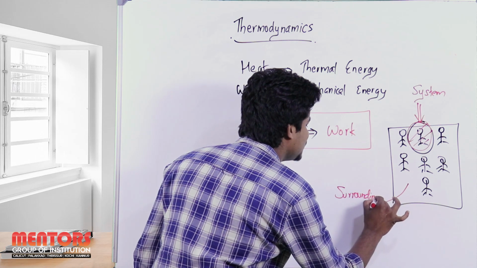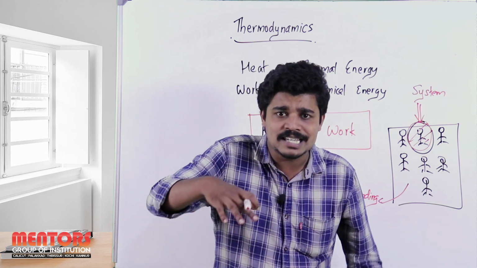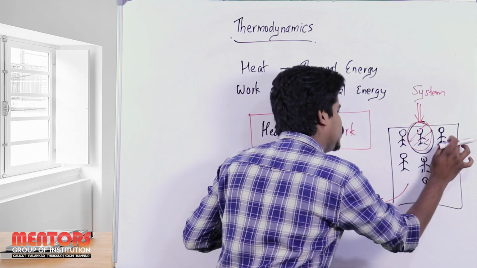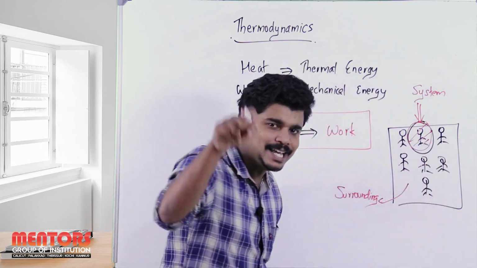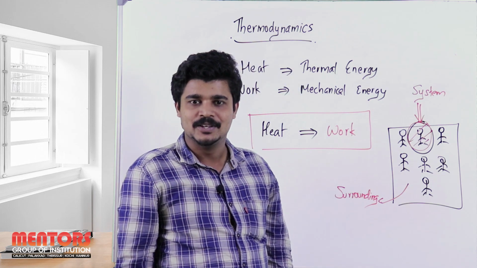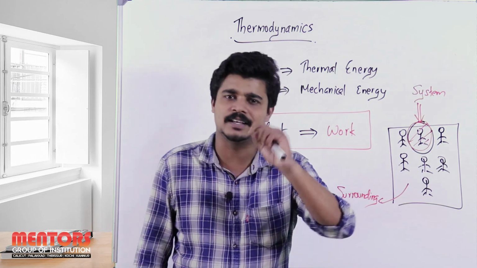The word itself says surrounding. What is meant by that? The area which is actually outside towards the system. You can say here, these 1, 2, 3, 4, 5, 6 students actually comprise the surroundings. So this is the basic concept of system and surroundings.